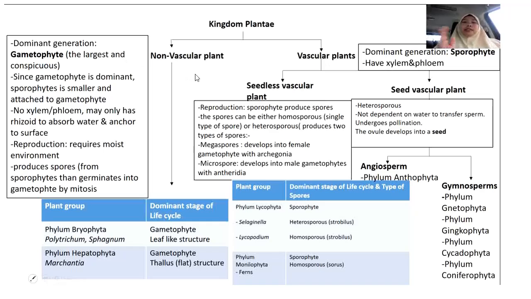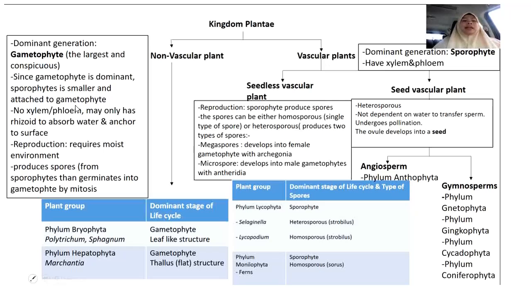So back to non-vascular plants, the dominant generation is gametophyte because the gametophyte in their life cycle is very large and conspicuous, very obvious. Since the gametophyte is dominant, the sporophyte is small and attached to the gametophyte, meaning the sporophyte is dependent on the gametophyte.